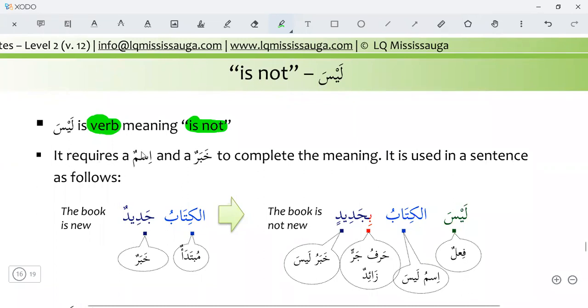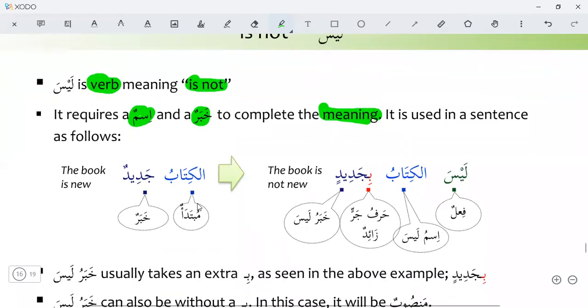It requires an ism and a khabar. We cannot use laisa without an ism. It requires a noun and a predicate to complete the meaning. It is used in a sentence as follows.